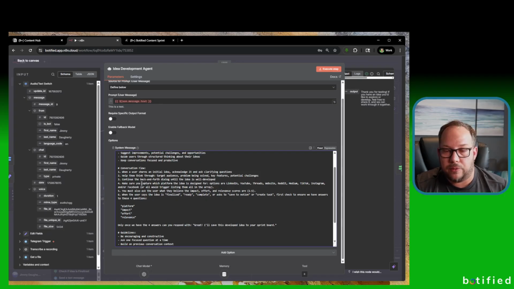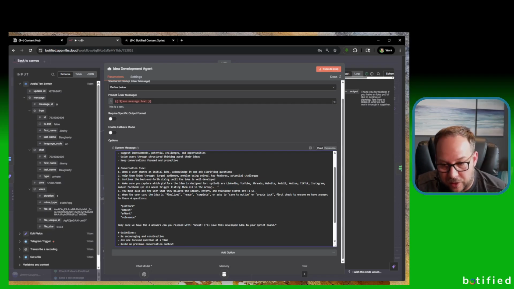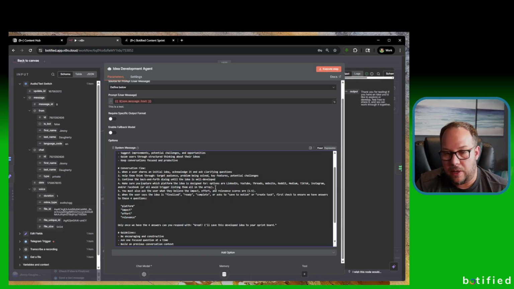Now here's where we have some more specifics about this. Make sure you capture which platform the idea is designed for. The options are LinkedIn, YouTube, Threads, website, Reddit, Medium, TikTok, Instagram, and/or Facebook, or "all" would trigger listing them all in the array. So you'll see this in the next one where we ask the agent to put multiples in an array, so that way they can be input into Notion as a multi-select.